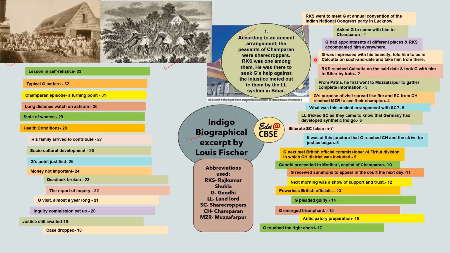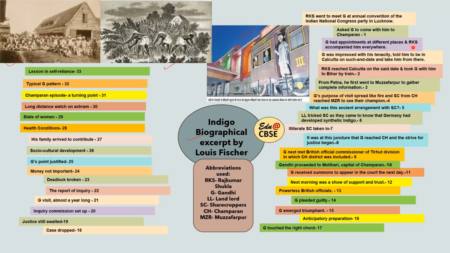Now Gandhi was a busy man, so he had appointments at different places, and Rajkumar Shukla accompanied him everywhere. He was hell-bent on taking Gandhiji along with him. He did not go back without him, so he accompanied him everywhere. Gandhi was very impressed with his tenacity. So he told him that on such and such date, I'll be in Calcutta, so you come there and take me from there. And Rajkumar Shukla reached Calcutta on the said date, and he took Gandhi with him to Bihar by train.